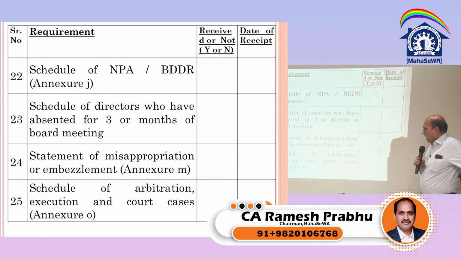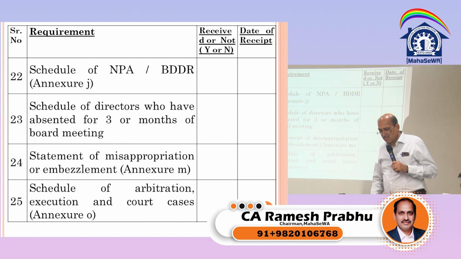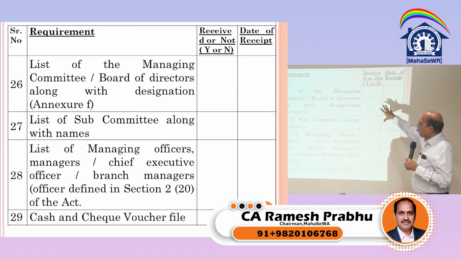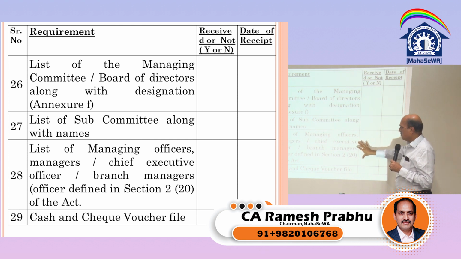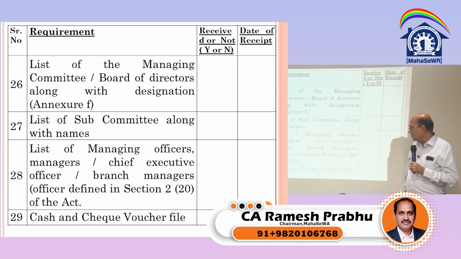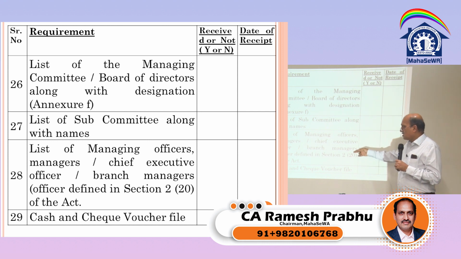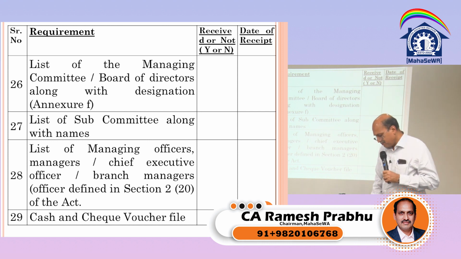Schedule of arbitration and execution court cases. If there are any court cases, in Annexure O we can take the court case matters so that we will be able to comment on them. Many societies have different litigations pending in different courts. List of managing committee, board of directors along with the designation. Annexure F gives us the list of managing committee. We are obtaining it, and also when the election happened and their designation. List of subcommittees if there are any. List of managers and chief executive. If there is any manager or any officer, we can take the list of those managers.